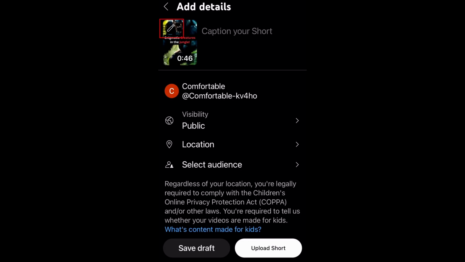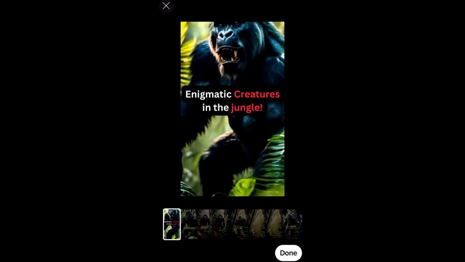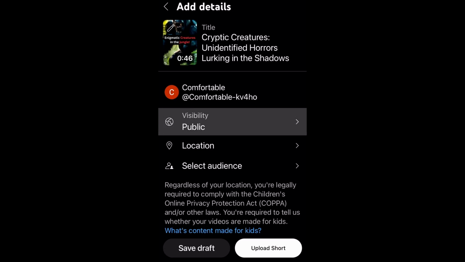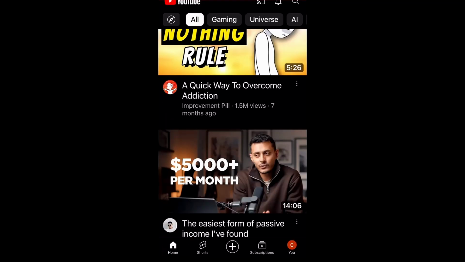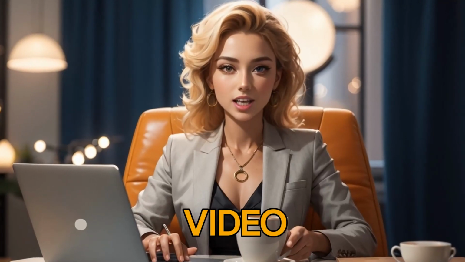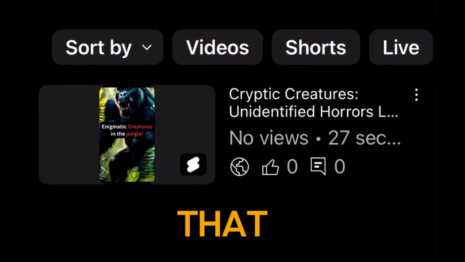Click on the pen mark at the top left, then select the first shot like this and click Done. Type the title here and make sure that the short is public, and just click upload short so that it will be uploaded to your channel. However, the duration of the short must not exceed a minute in order for YouTube to consider it a short video. If we go to the channel, we will find that the thumbnail is displayed.